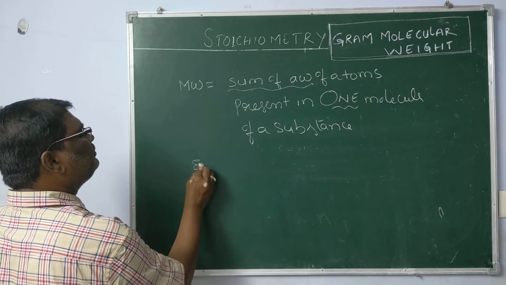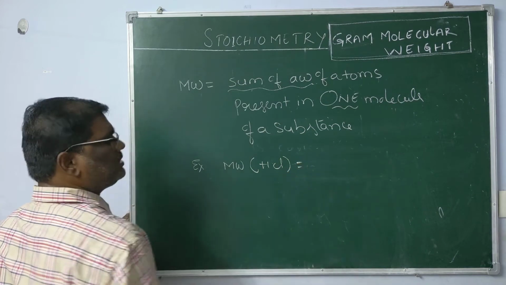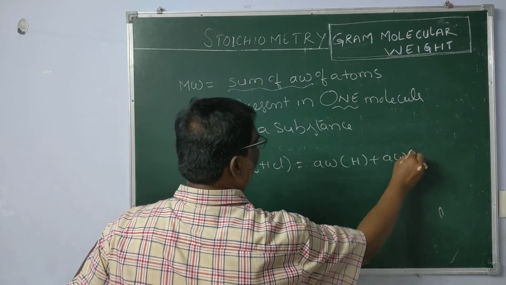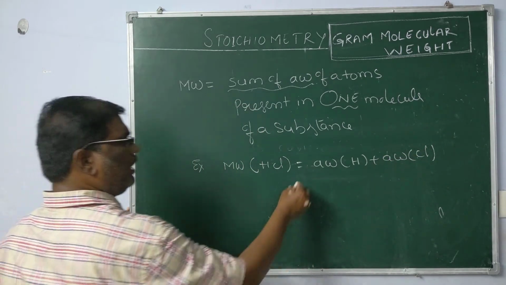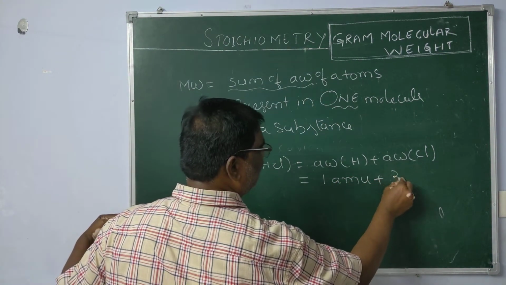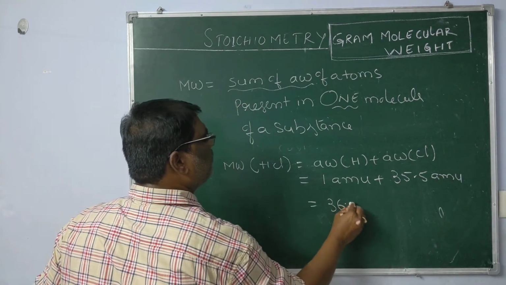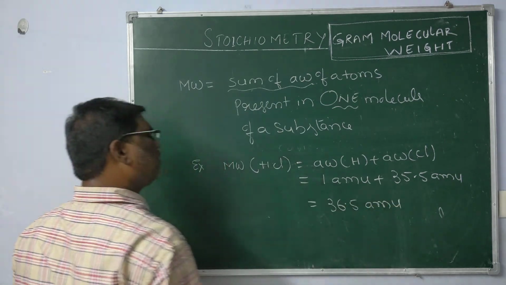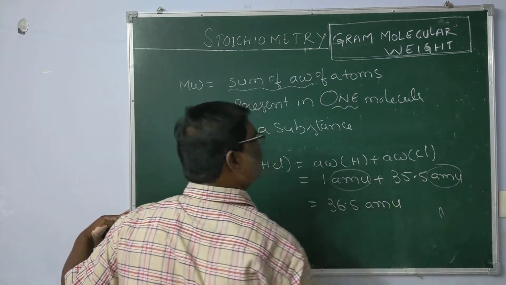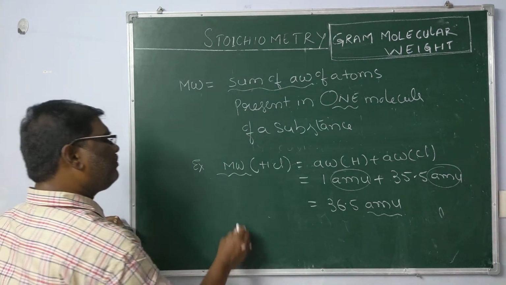Now for example, molecular weight of HCl. This is nothing but the atomic weight of hydrogen plus the atomic weight of chlorine. Atomic weight of hydrogen is 1 AMU, atomic weight of chlorine is 35.5 AMU, collectively 36.5 AMU. So molecular weight is the sum of atomic mass units. That's why the units for molecular weight are again AMU.